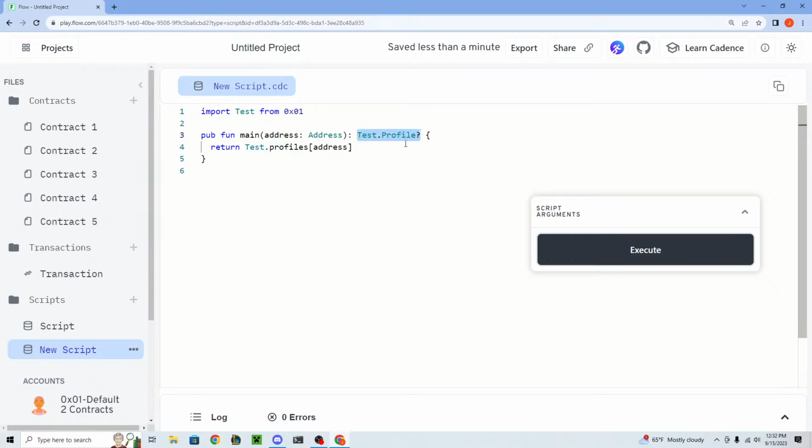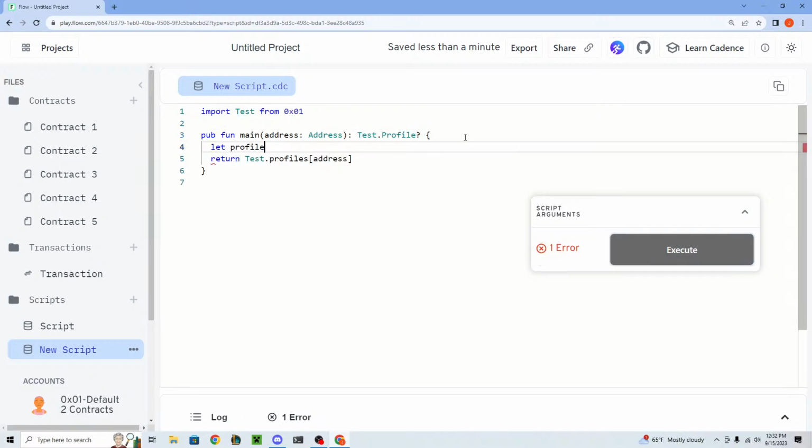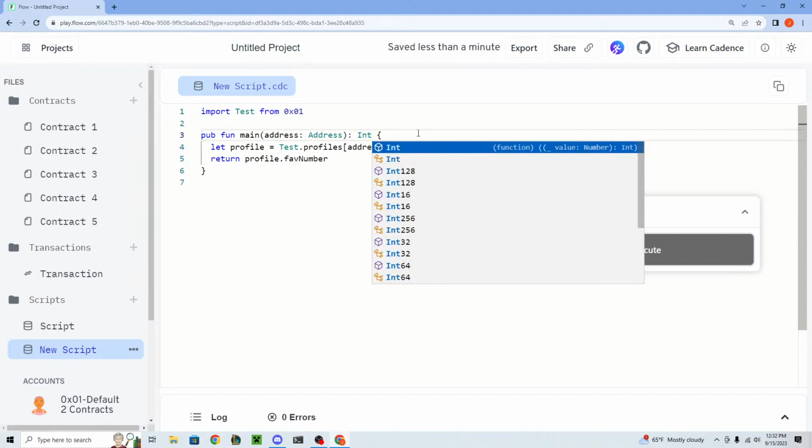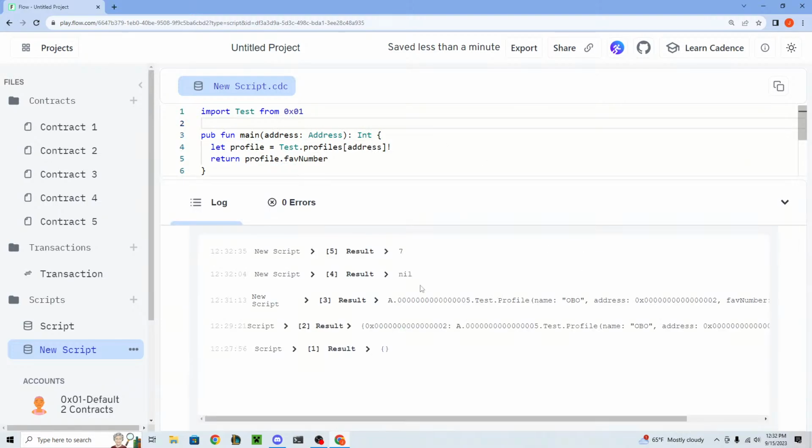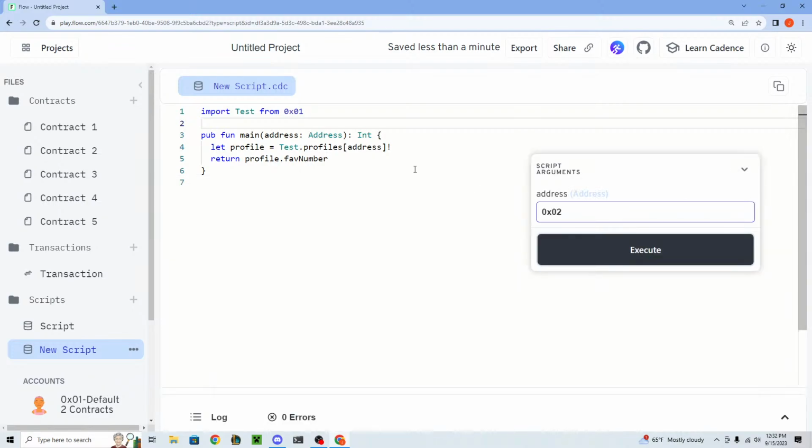And to be even more specific, let's say we just wanted to return the person's favorite number. Well, then we could say, let profile equals test.profiles at address, and we're going to unwrap it. And then say profile.favoriteNumber, and then we're just returning an int in that case, right? So if we wanted the favorite number for address 2, now we're getting 7, right?